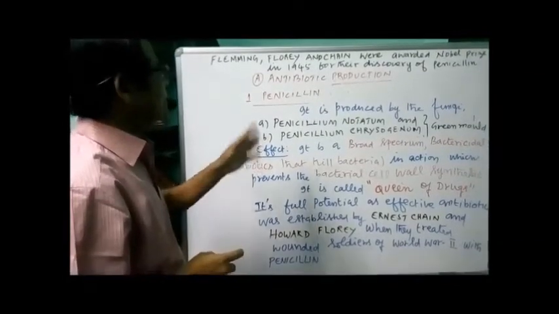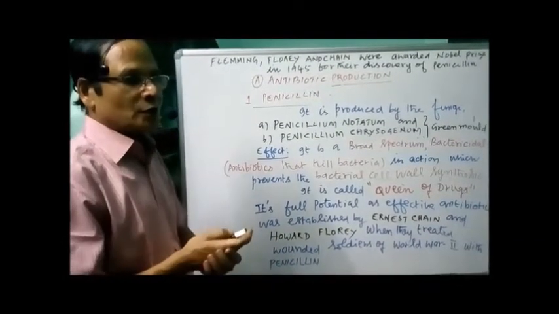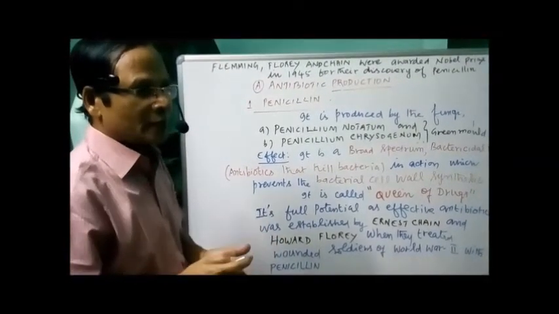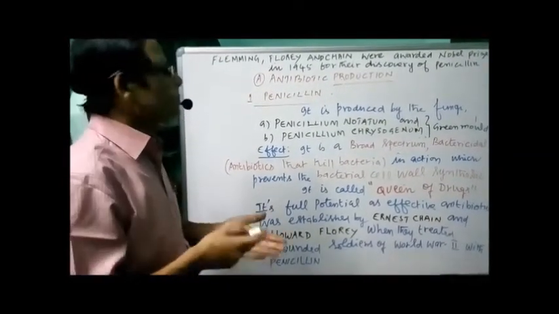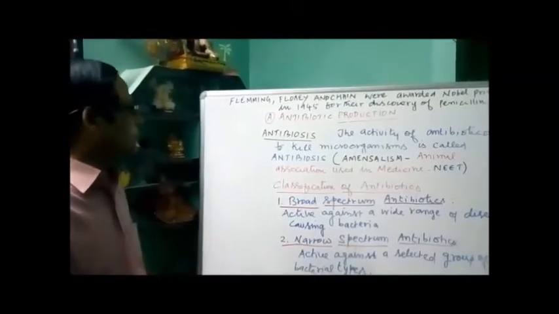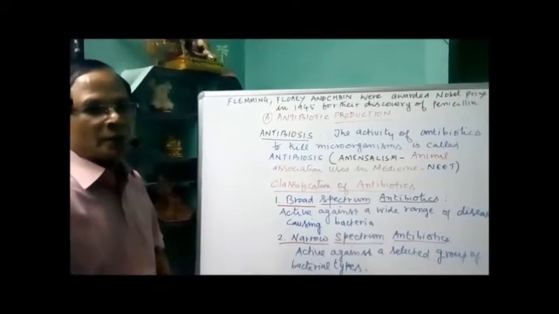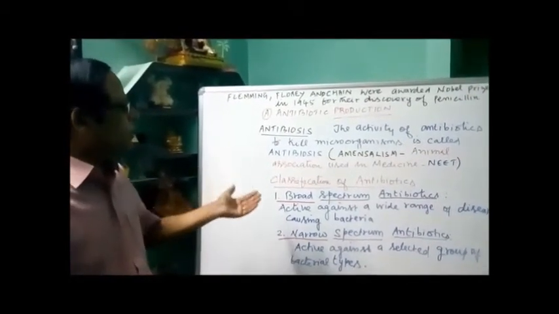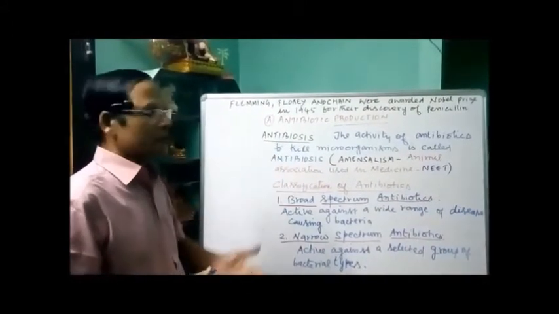That's about penicillin. Now we go to some other antibiotics. What is antibiosis? What are the types of antibiotics? Antibiosis is an activity: the activity of antibiotics to kill microorganisms is called antibiosis.